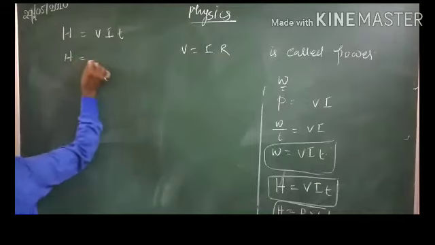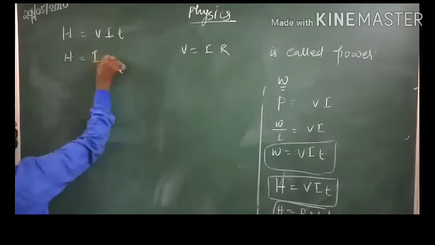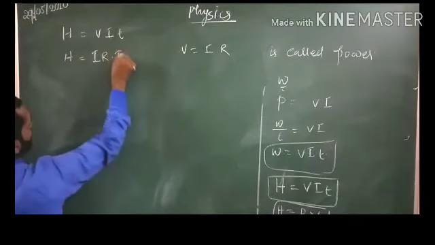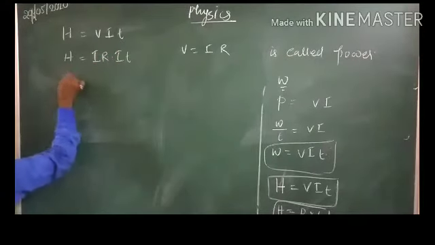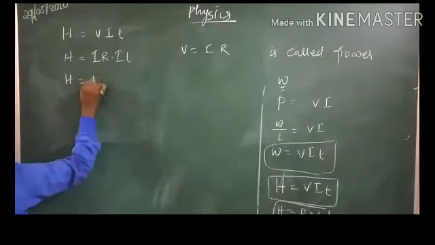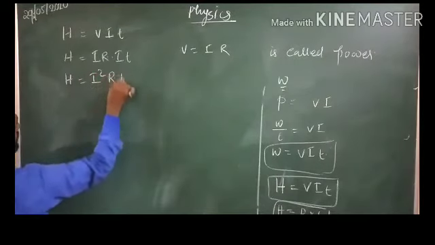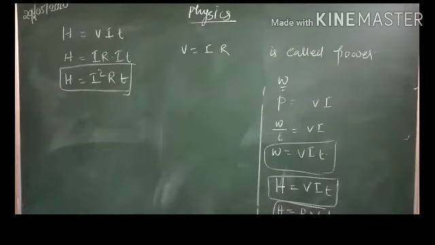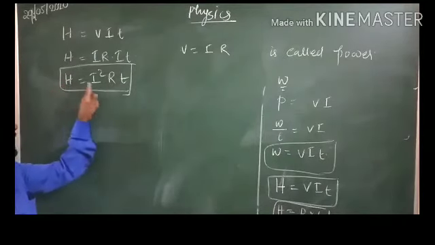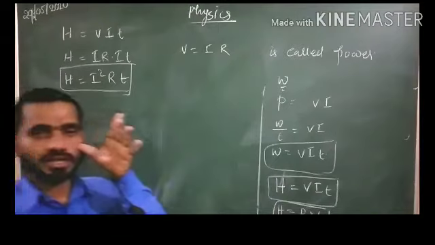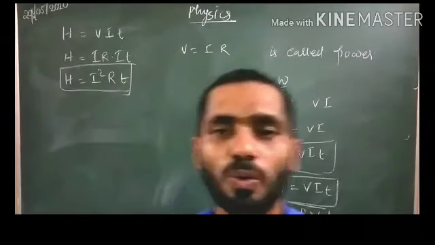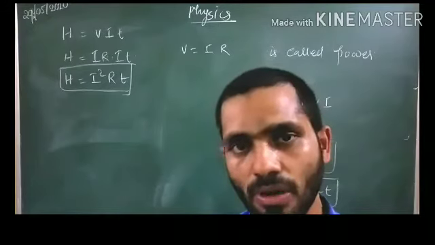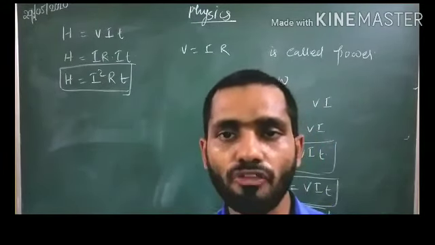So H is equal to I into IR into T. This is H is equal to I square R into T. Very important equation. That is H is equal to I square R into T. This important equation we are calling Joule's law of heating.